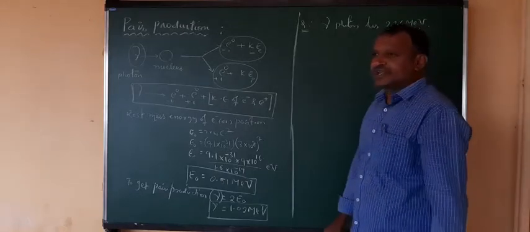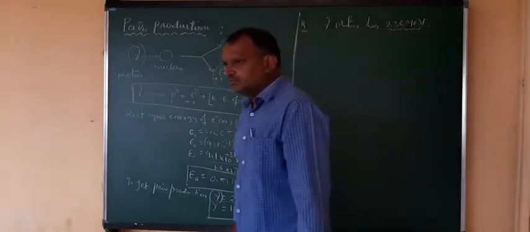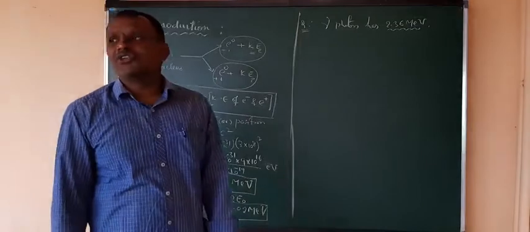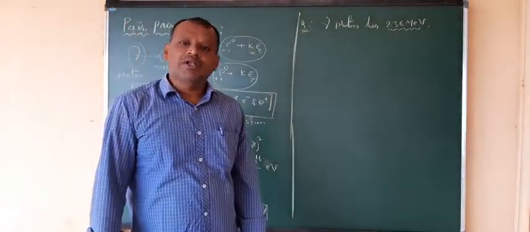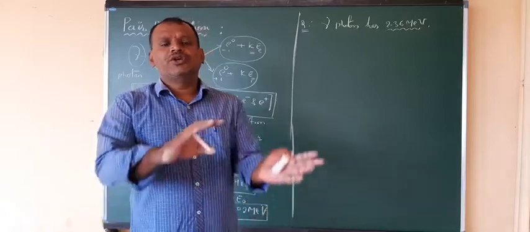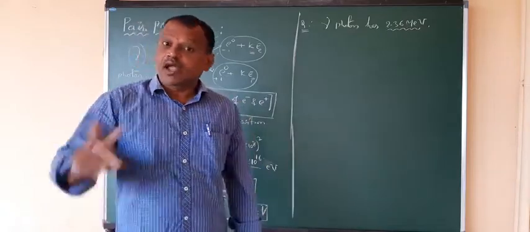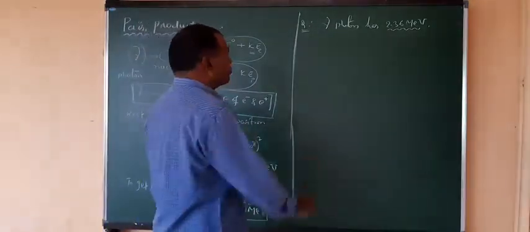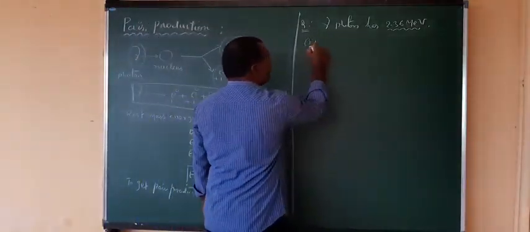The question here is: find the kinetic energy of each particle and also the total energy of each particle. So that is the question. What is it asking to calculate?